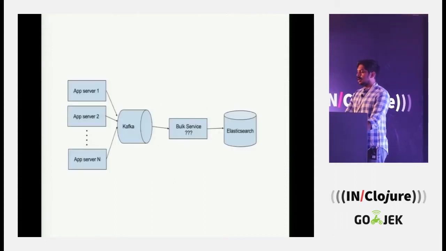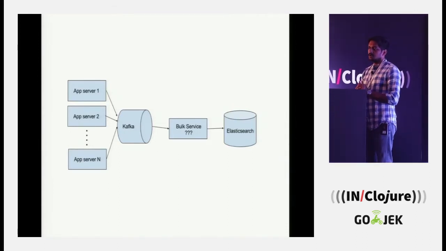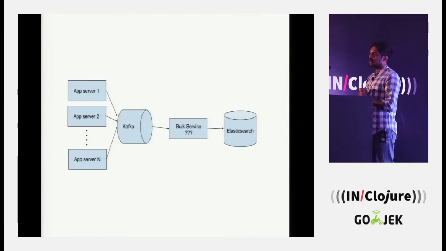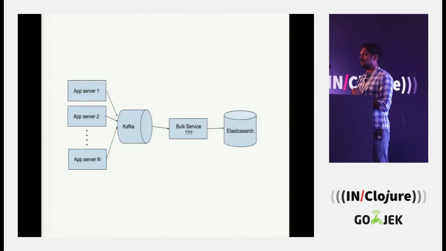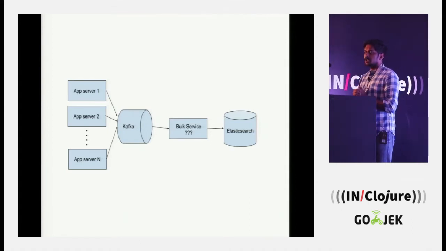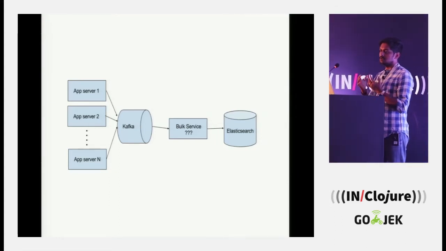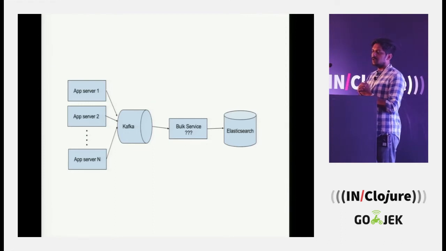So let's take a look at the problem and then we'll start building things from that. We have lots of Elasticsearch updates in our system, but we don't necessarily want them immediately available. So what we are doing is adding a level of indirection, and we'll push them to Kafka. And Elasticsearch happens to have a bulk API which is more performant than writing single updates. So you push all your updates to Kafka, and then we have this bulk service, which has question marks, which will consume them and run the bulk API.